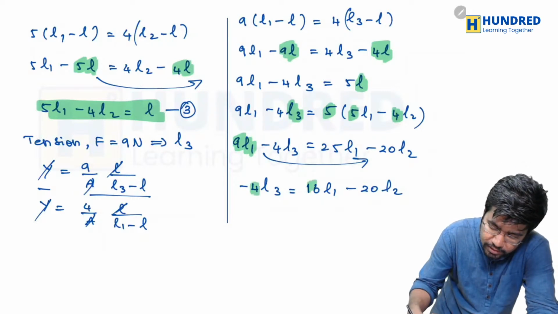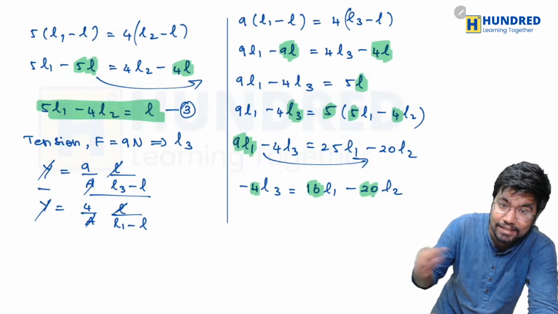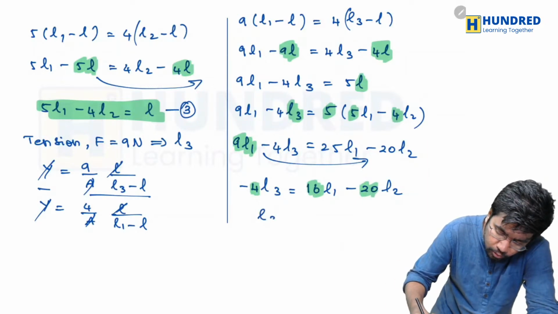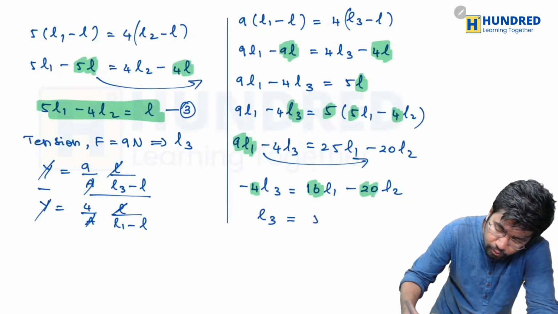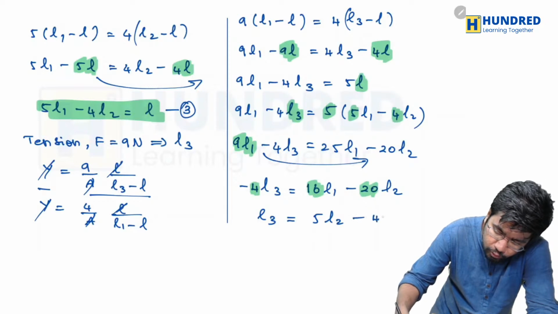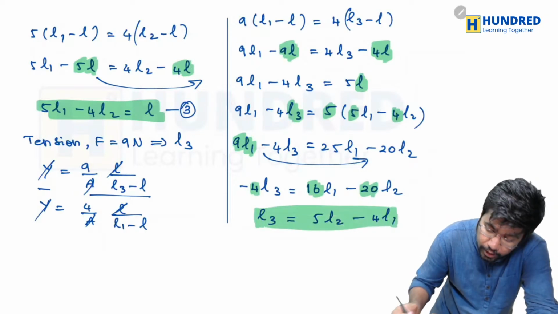Okay, 16 is cancelable by 4 and 20 is cancelable by 4, and we can change the signs also. So by solving it, you can find that L3 is equal to what? Well, 5L2 minus 4L1. It will be equal to 5L2 minus 4L1, the value of L3.